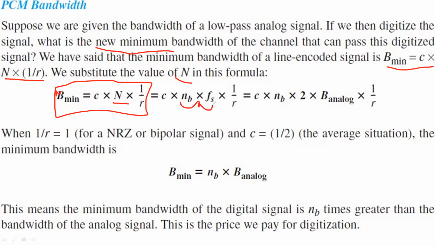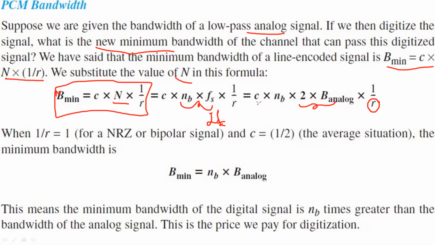Whatever frequency they give, according to the Nyquist theorem, the sampling rate becomes 2fs. Since they are giving an analog signal, we need the bandwidth of the analog signal, so we apply 2 into the bandwidth of the analog signal into 1 by R. In case of non return to zero, the ratio R is 1, so 1 by R is 1.